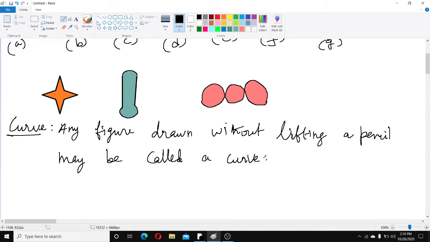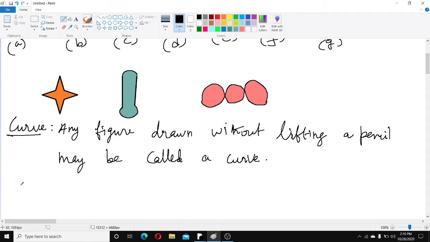So what is curve? Any figure drawn without lifting a pencil may be called a curve. Any figure without lifting pencil you can draw above figures, all the above figure A to H figures, children. Now here in the above figures some are open, some are closed.